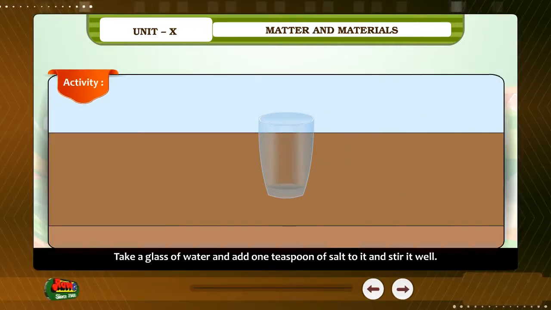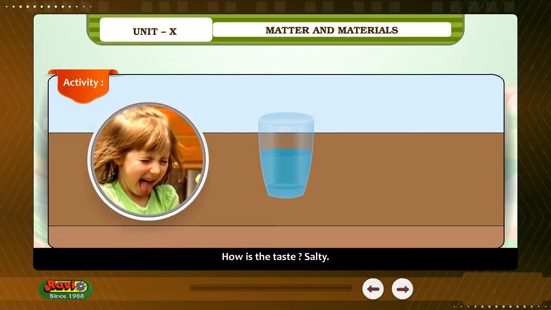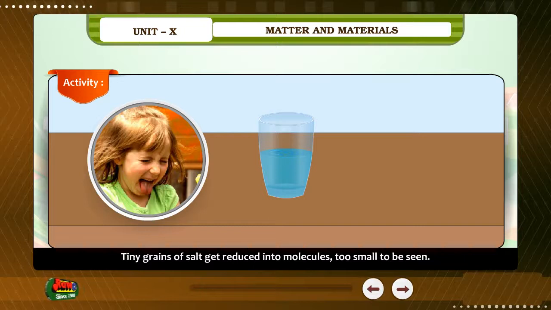Activity. Take a glass of water and add 1 teaspoon of salt to it and stir it well. Can you see salt now? No. How is the taste? Salty. This is because the salt has dissolved in water. Tiny grains of salt get reduced into molecules too small to be seen.